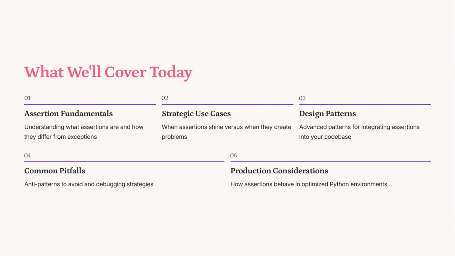Assertions help catch programmer errors by testing internal invariants. Unlike exceptions, assertions are not meant for handling runtime conditions or user errors. They can be disabled with the -O flag, making them ideal for debugging, but not for production error handling.